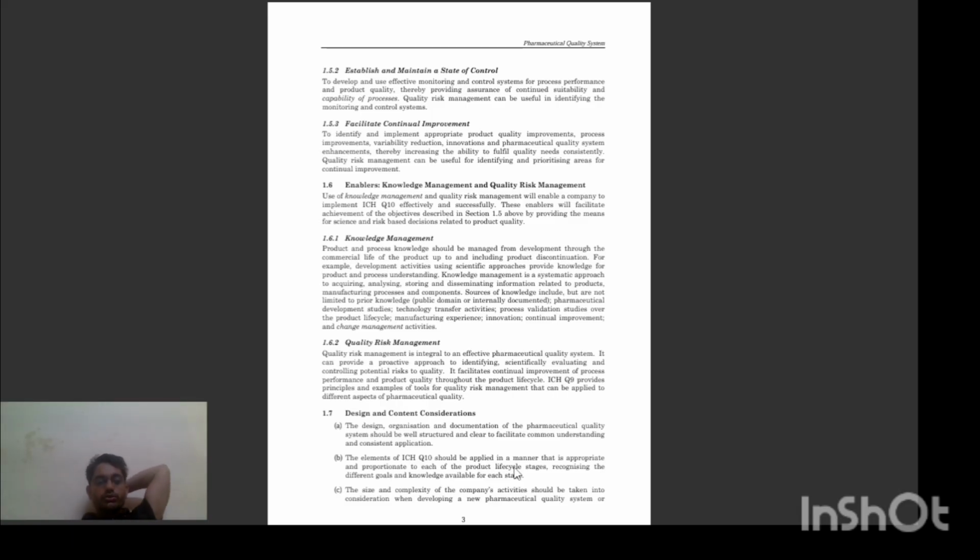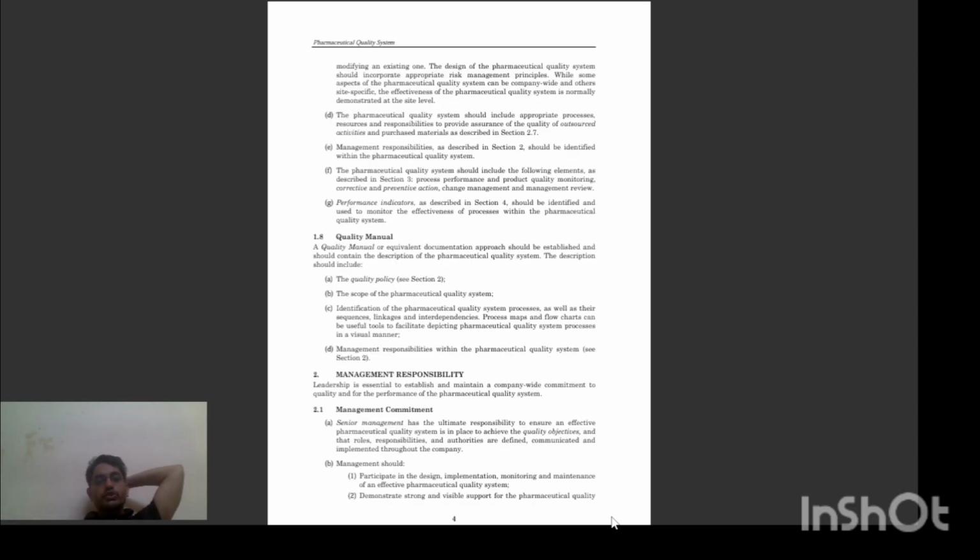The elements of ICH Q10 should be applied in a manner that is appropriate and proportionate to each of the product lifecycle stages, recognizing the different goals and knowledge of each stage. The size and complexity of the company's activities should be taken into consideration when developing a new pharmaceutical quality system or modifying an existing one. The design of the pharmaceutical quality system should incorporate appropriate risk management principles.